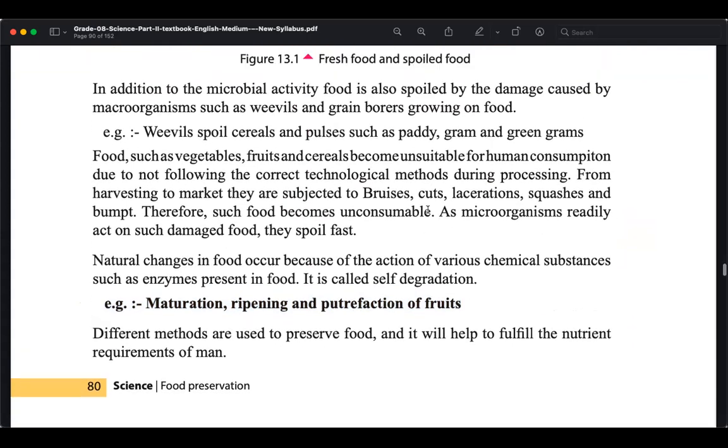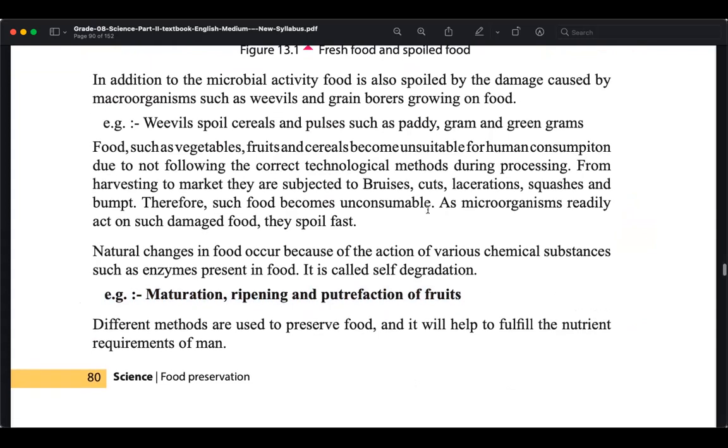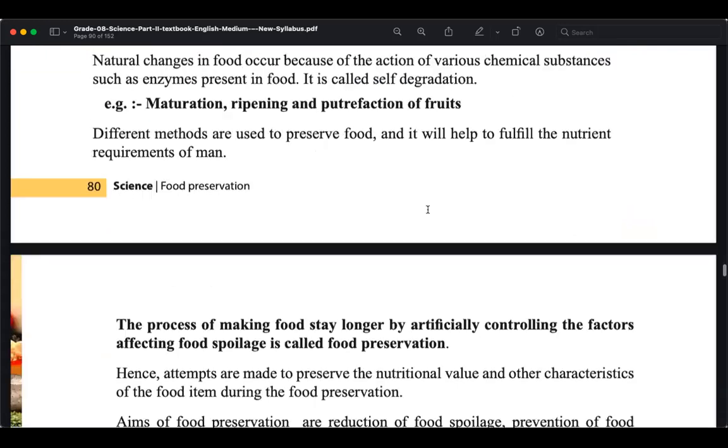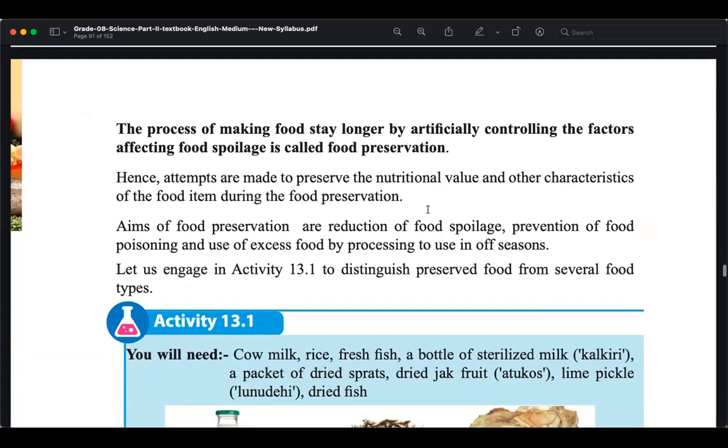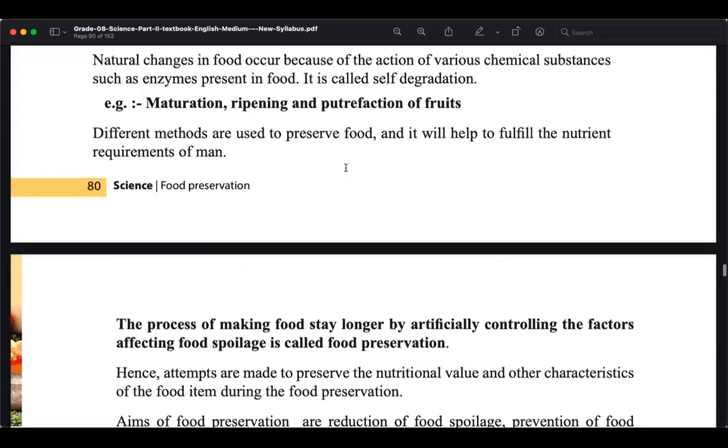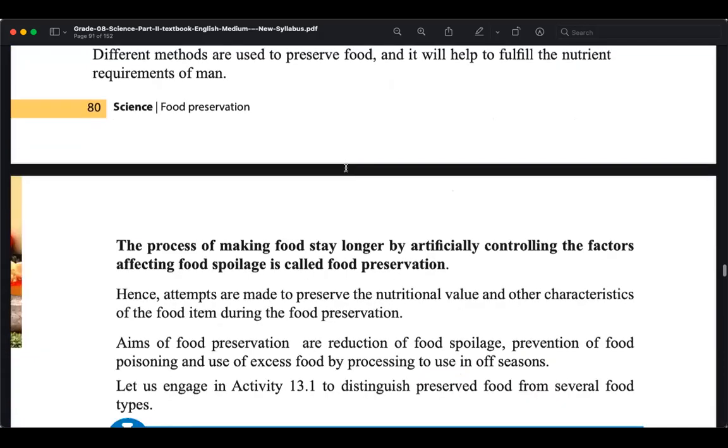But anyway, because we have not preserved them properly, the degradation or decomposition can happen, right? Then how do we keep this for a long duration? So we can control the factors affecting this degradation. So what are the factors affecting degradation? Can you tell me? What are the things that affect degradation? Why does quick degradation or decomposition happen? So what can you do to protect them? Yes?